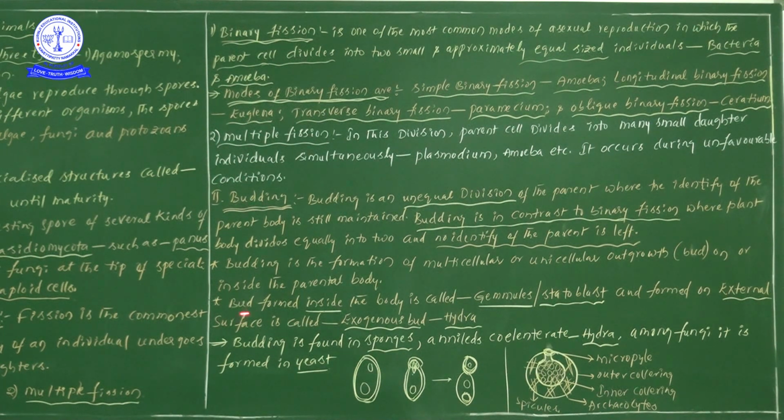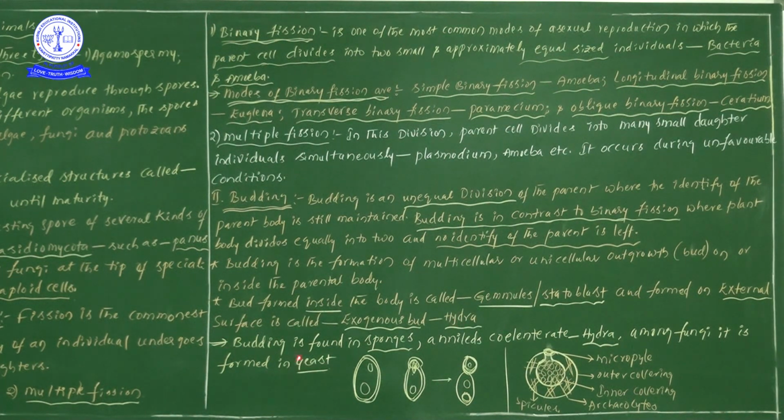So here gemmules information we have seen, and budding in hydra we have also seen in our textbook. Buds formed inside of the body are called gemmules or statoblast, and if the buds are formed outside of the body, we call them exogenous buds, seen in hydra.